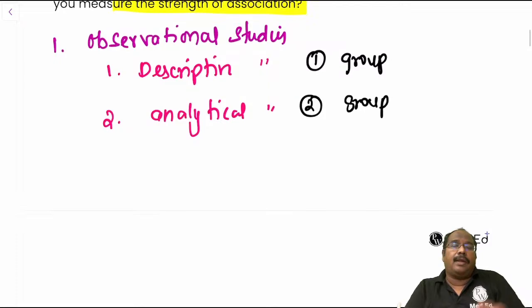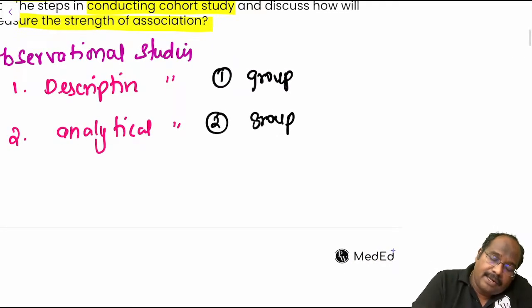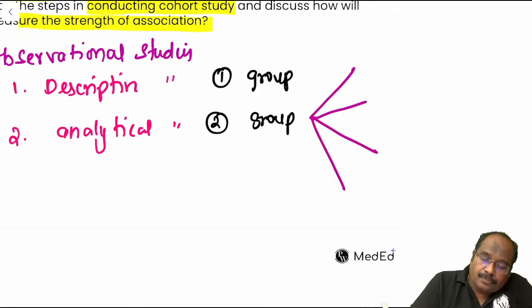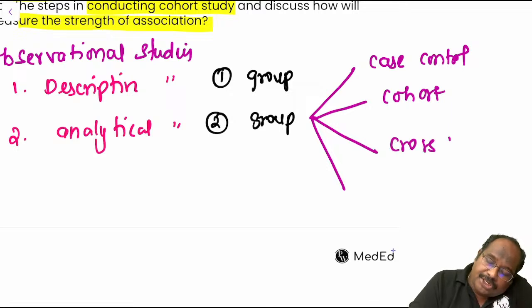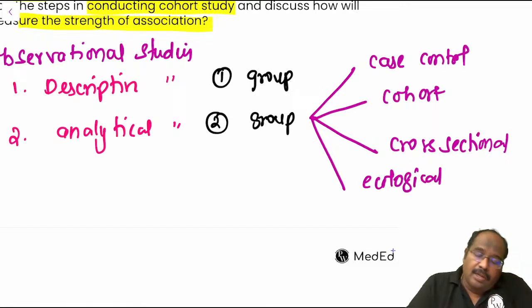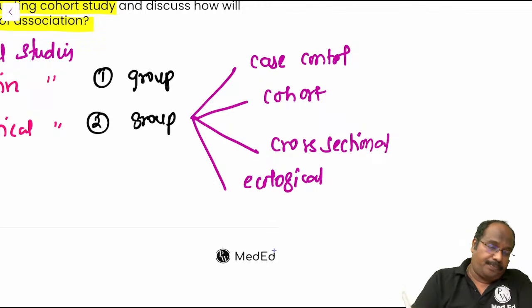In analytical studies we have further subtypes: case control, cohort study, cross-sectional study, and fourth is ecological study.